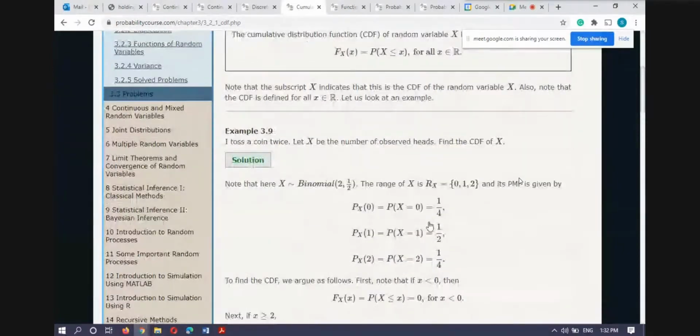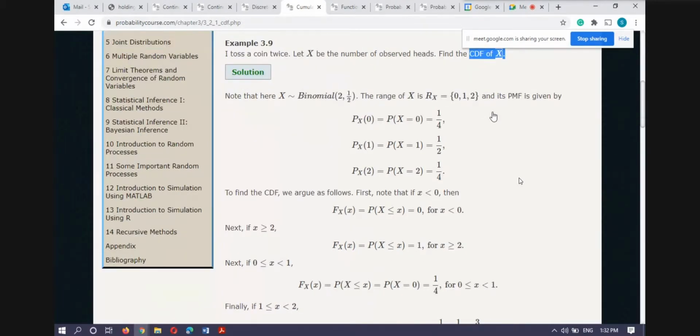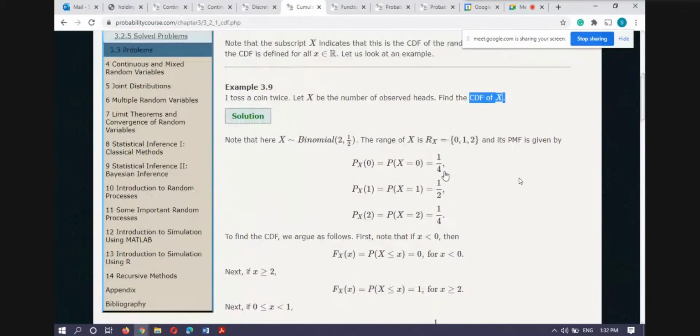So for example, this example I already discussed with you. I tossed a coin and let X be the number of observed heads. Find the distribution function of X. Okay, so how we find it is this one. If you remember, the coin is tossed 2 times.